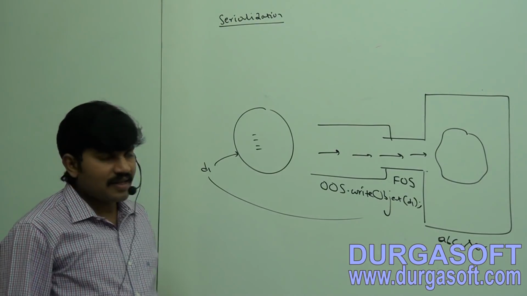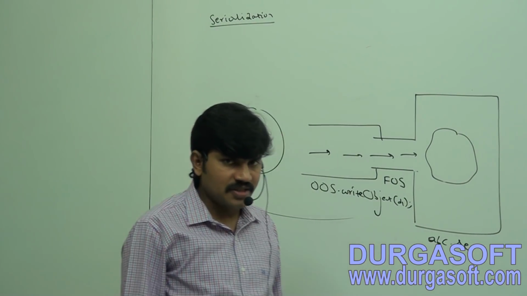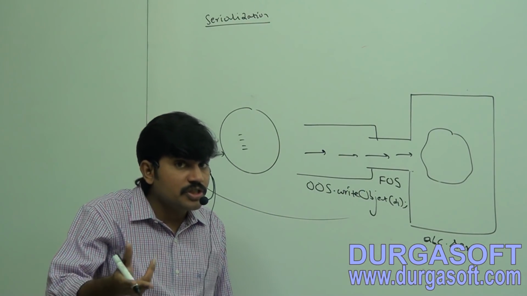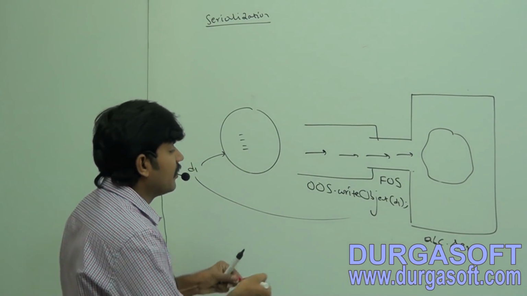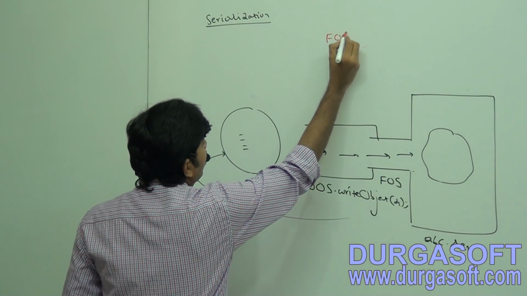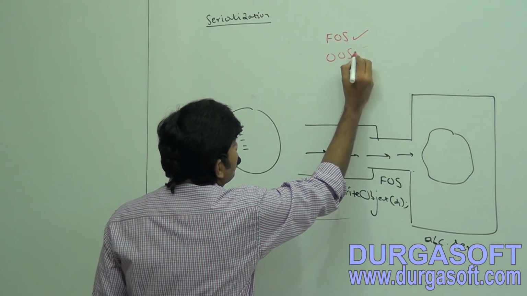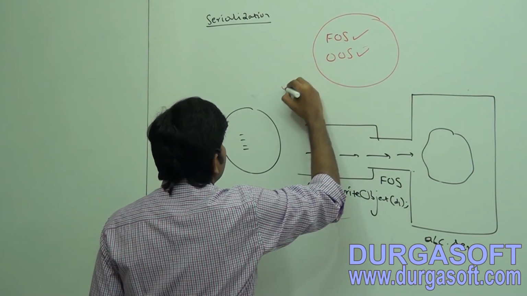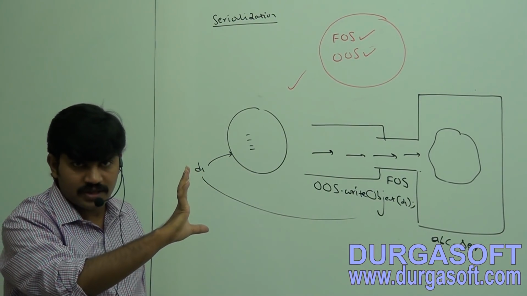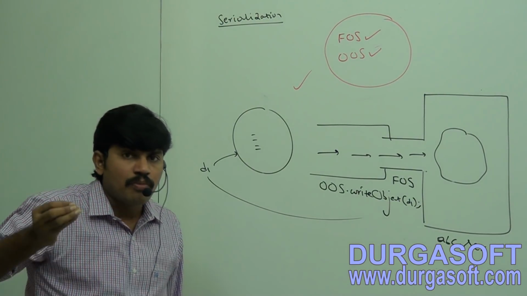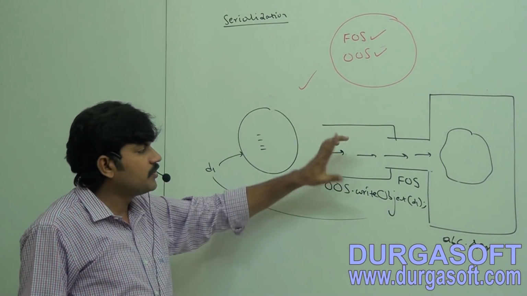So the process of writing the state of an object to a file is called serialization. Can you tell by using which streams we can achieve the serialization concept? There are 2 streams required. What is the first stream, sir? File output stream. What is the second stream? Object output stream. By using these 2 streams, we can implement the serialization concept. Sir, what is serialization? By using which streams can we implement serialization? File output stream, object output stream.